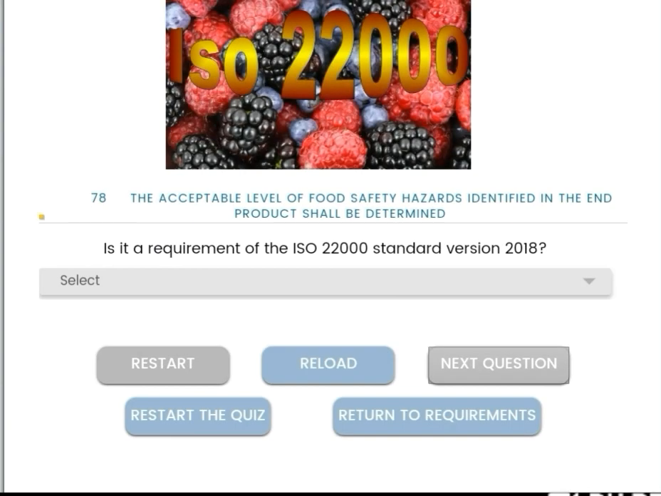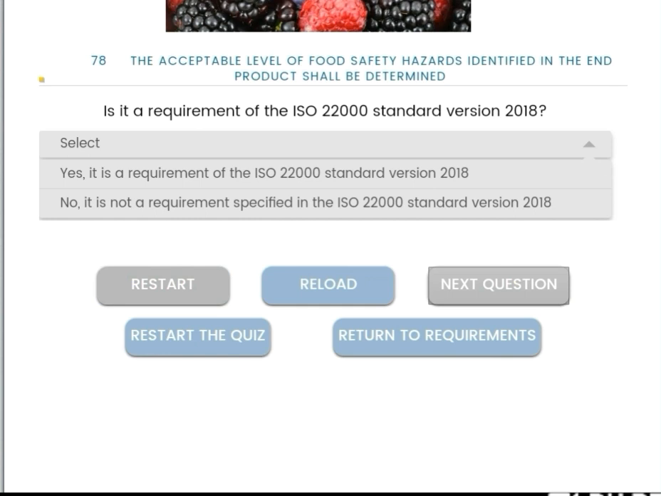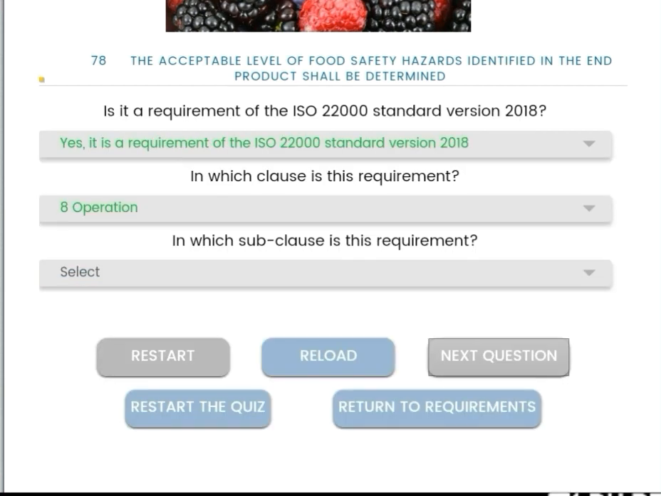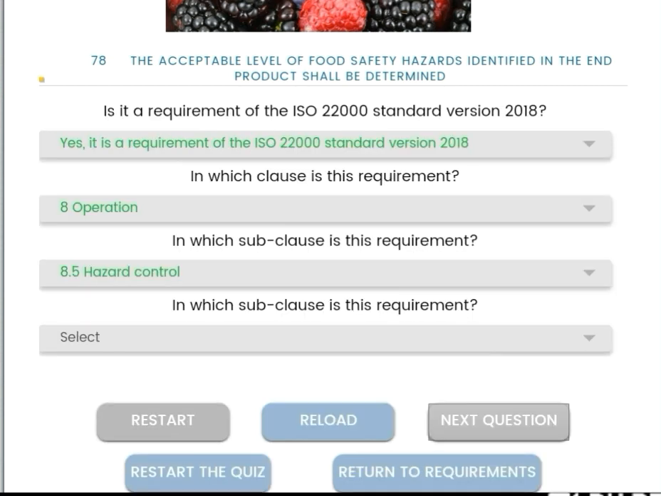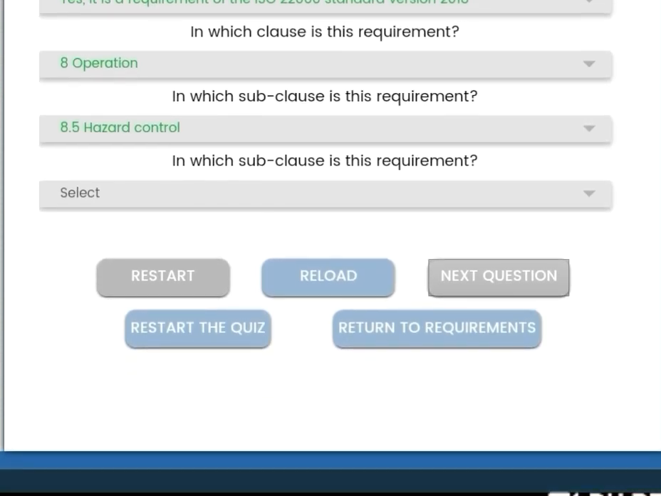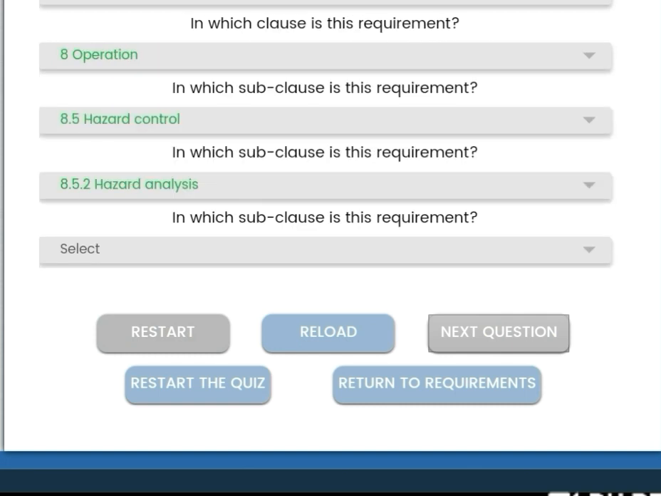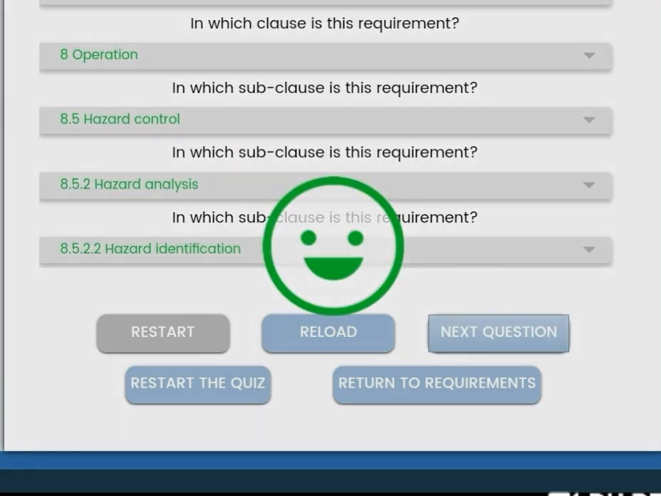Okay. Next, the acceptable level of food safety hazards identified in the end product shall be determined. Yes, it is the main portion of the FSMS, then it is a requirement. Next, it is coming under clause number 8 operation. Then what is the subclass? 8.5 hazard control and 8.5.2 hazard analysis. Next, 8.5.2.2 hazard analysis, hazard identification.